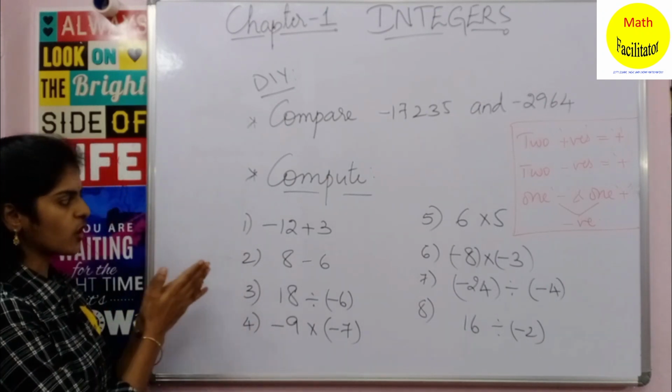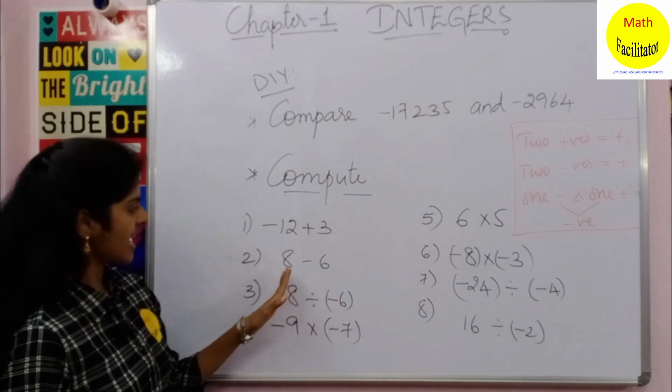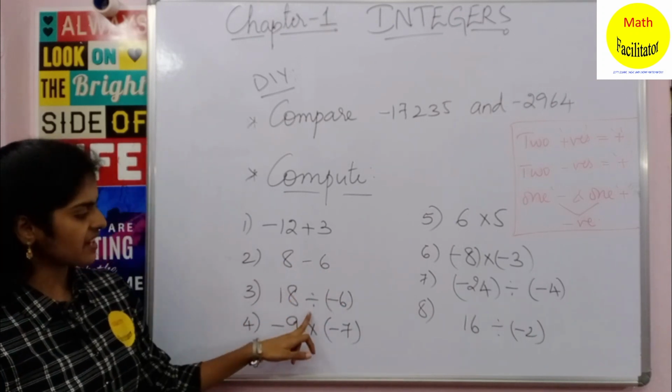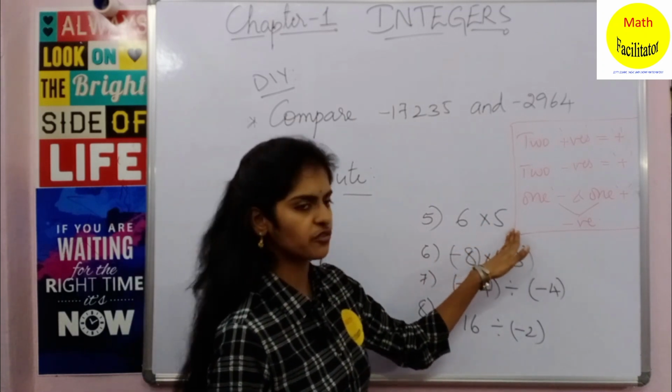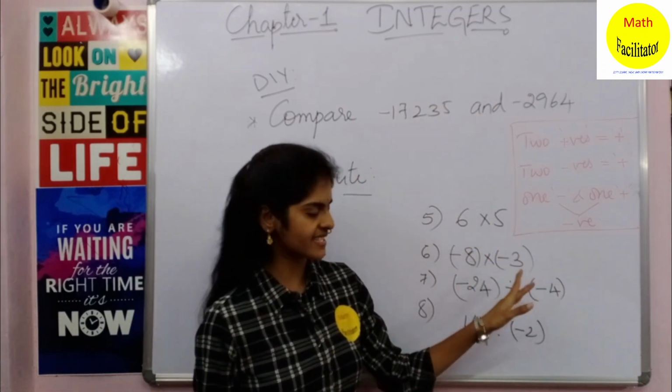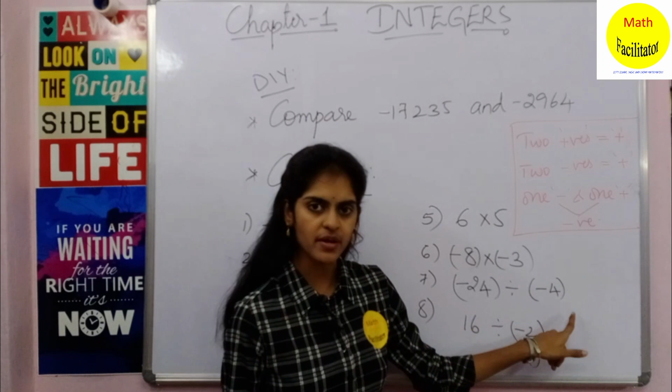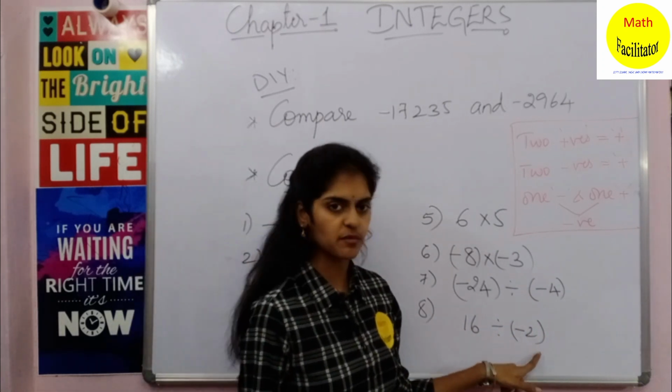Also compute: minus 12 plus 3, 8 minus 6, 18 divided by minus 6, minus 9 into minus 7, 6 into 5, minus 8 into minus 3, minus 24 divided by minus 4, and 16 divided by minus 2.